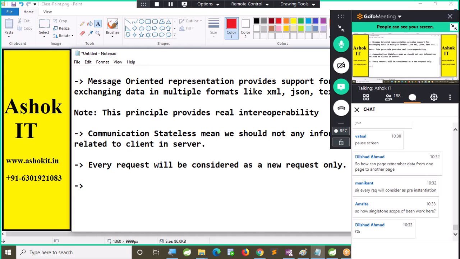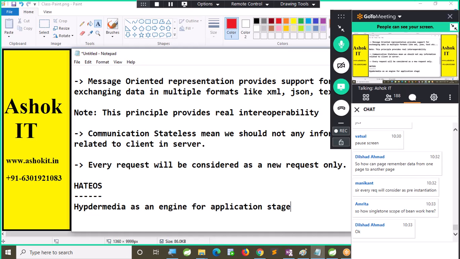Right. Now, next, what is the fourth principle? HATEOAS. Hypermedia as an engine for application state. HATEOAS means hypermedia as an engine for application state. So what is the meaning of that? Every day you are going to use this.